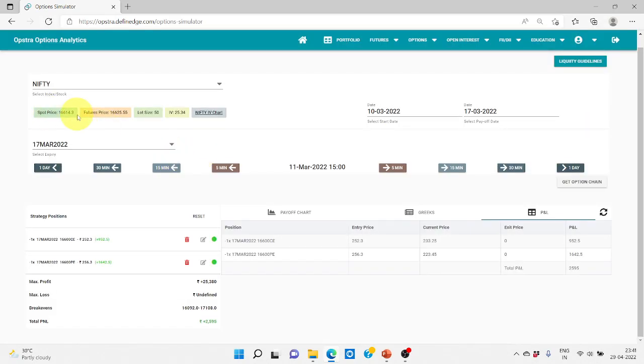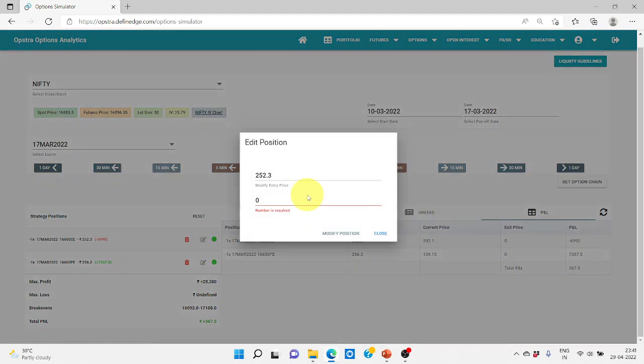Actually, next day it has not moved much, so we are not doing any adjustment. We'll see the next day again. It's not a very big move, but again it is a move. So let's see, we will do some adjustment here. It is like 392 in the market. Sorry, it's a very big move from 16600 to 16883. So we are definitely going to make an adjustment here.